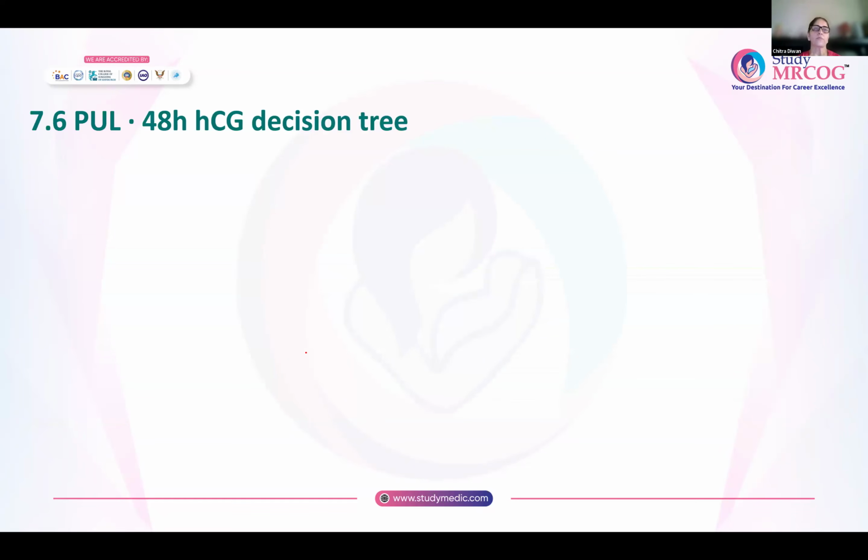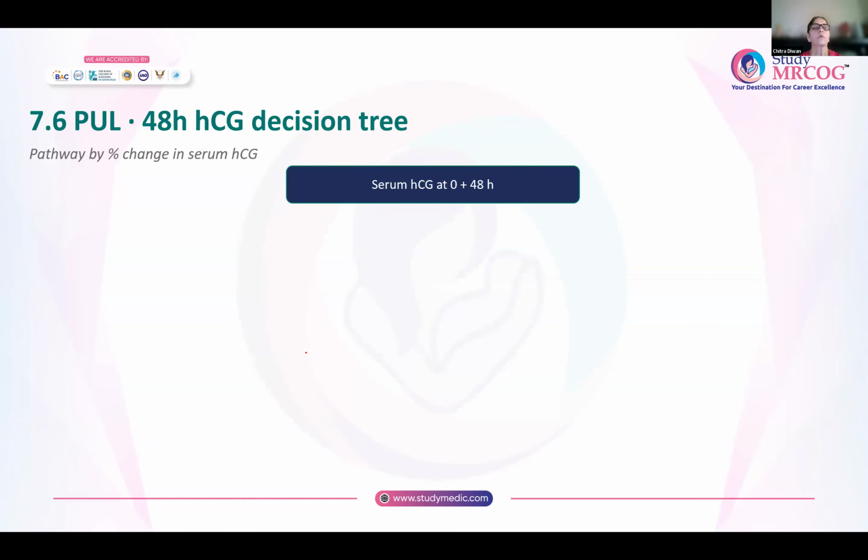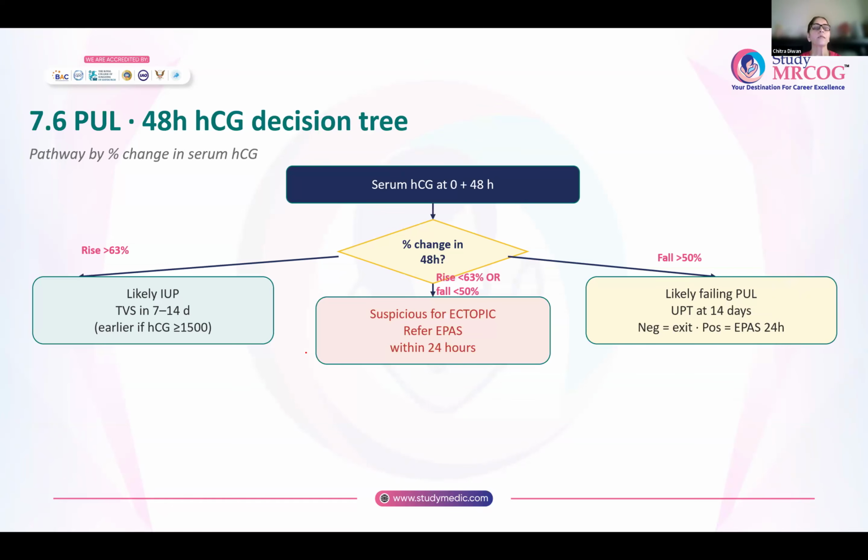Now coming to this 48-hour HCG decision tree. So you have done the serum HCG at 0 hours. You have repeated it again at 48 hours. Three things will happen. Either there will be a rise. Now, if the rise is more than 63%, that means at 0 it is low, and at 48 hours it has increased by more than 63%. Previously, we called it doubling, but actually the rise should be more than 63%. It is likely that it is an intrauterine pregnancy. And for these women, remember it is likely. So 7 to 14 days later on, you will offer her a TVS to find out whether you can see the intrauterine pregnancy or not.